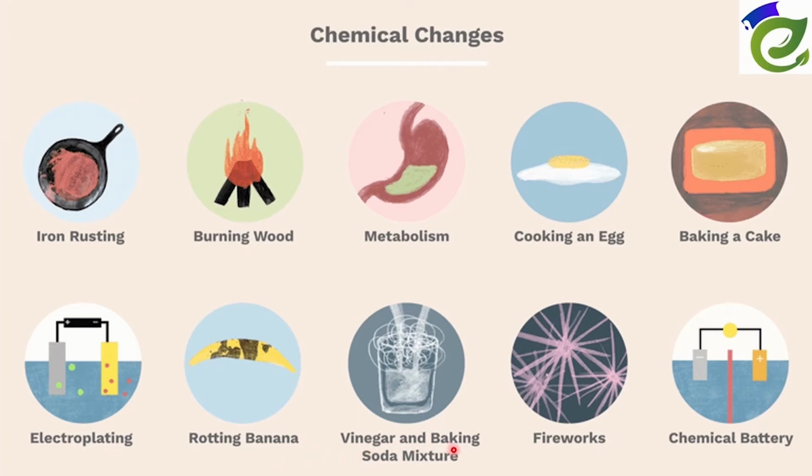And vinegar and baking soda mixture, some new substances are formed, a chemical reaction takes place between them, so it's a chemical change. Fireworks, some chemical reaction takes place to give light, so some new substance is formed, so it's a chemical change. In a chemical battery, same, new substance is formed, so it's a chemical change.